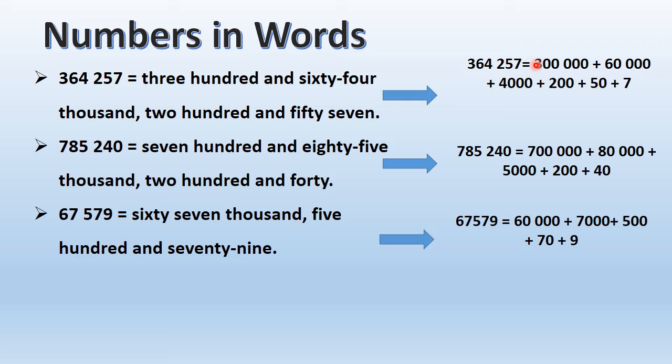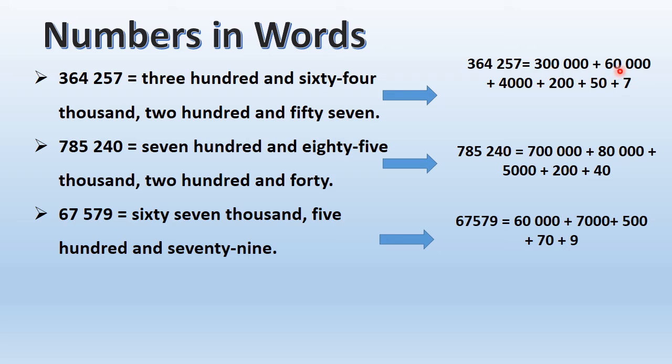So how is this number actually formed? This number is actually formed from separate values of every single digit. For example, the first digit is 3, so I write the value 300,000. The second digit is 6, so I write its value 60,000. Then 4, 4,000, 2, 200, 5, 50, and the value of 7 is 7.